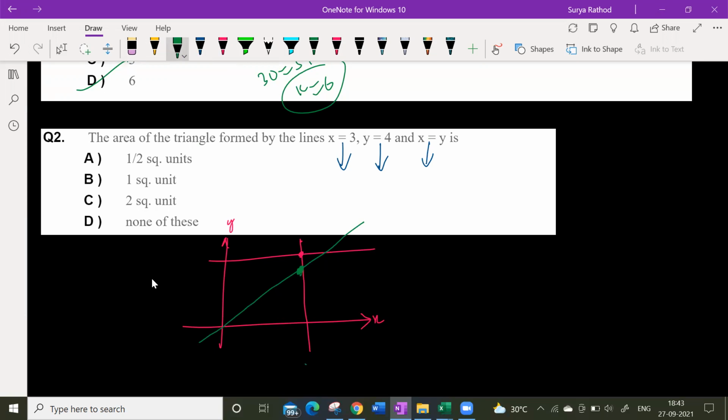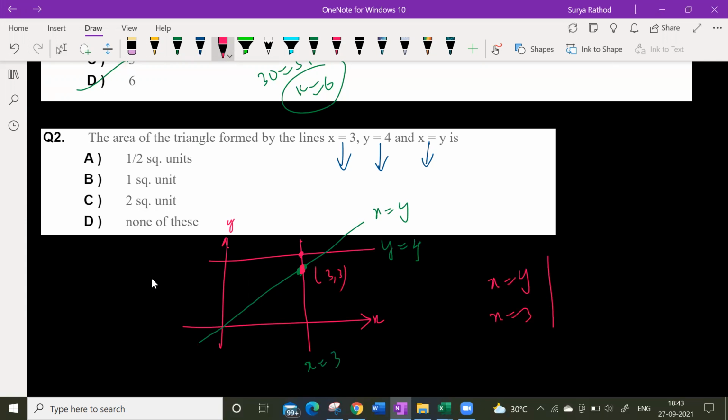This is my x is equal to 3 line. This is my y is equal to 4 line. This is my x is equal to y line. So I need this point. So if I need that point, means point of intersection of x is equal to y and x is equal to 3. So this is 3, 3.